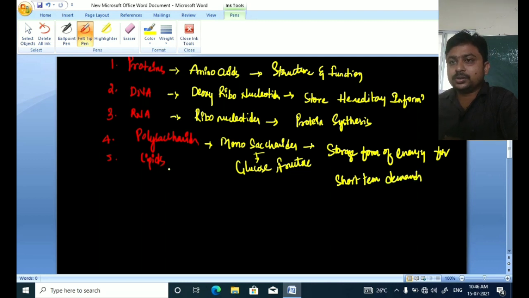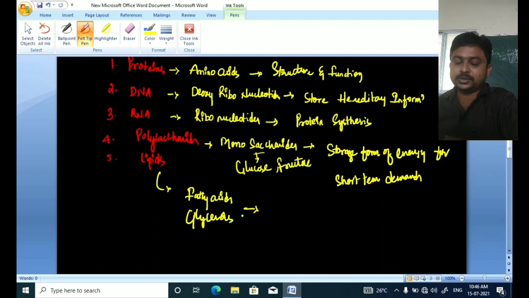Then what about lipids? Lipids are constructed by fatty acids and glycerols. They act as the storage form of energy for long-term demands.